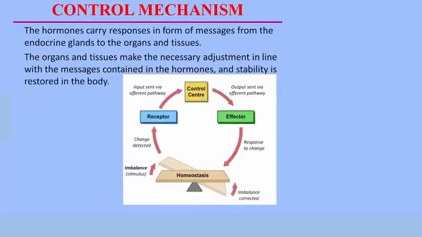Now, we said hormones are chemical messengers, and they are used frequently in the control mechanisms. These hormones carry responses in form of messages from the endocrine gland to the organs and tissues that are responsible for correcting changes. These organs and tissues make necessary adjustments based on the information that is contained in the hormones. And with this information, they restore stability in the body.